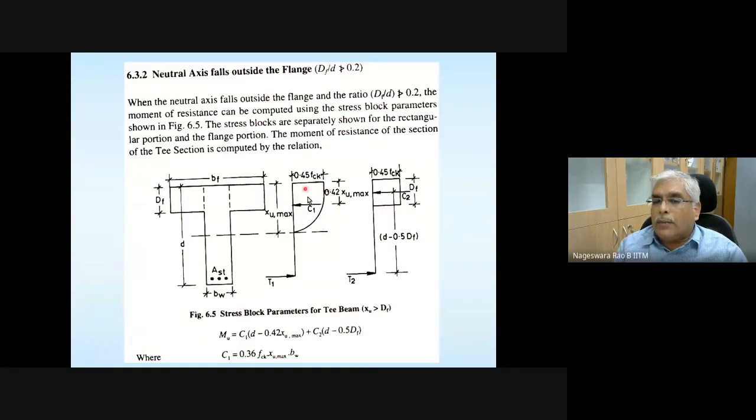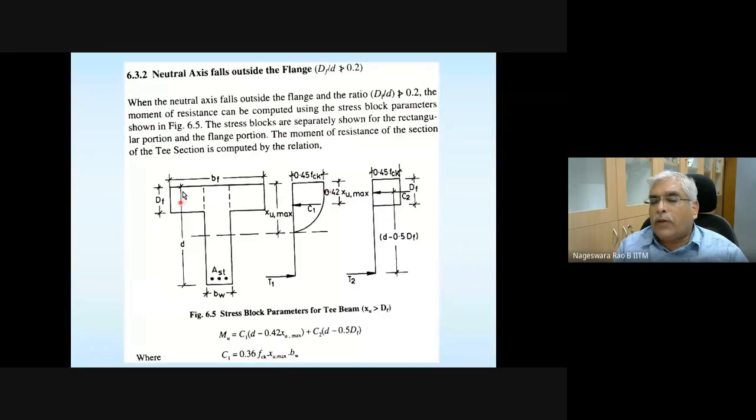So the total compressive force acting over this portion is going to be 0.362 FCK XU multiplied by BW. BW is the width of the rectangular portion here. Any questions? And here it is written for a balanced section. If it is under reinforced or over reinforced, wherever XU max is there, replace it with XU.